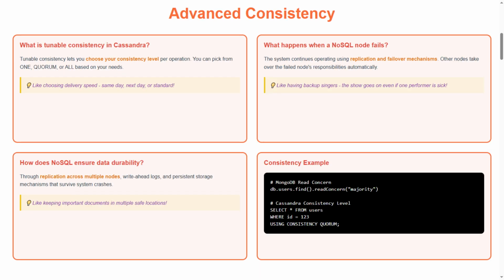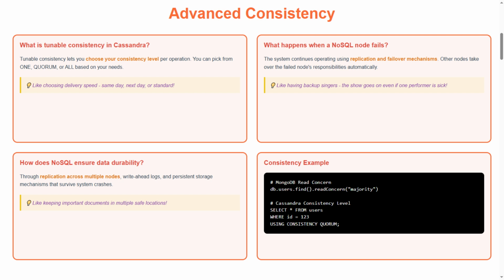Now, we're diving into advanced consistency with 4 important concepts. First question, what is tunable consistency in Cassandra? Tunable consistency lets you choose your consistency level per operation. You can pick from 1, quorum, or all based on your needs. Our tip here, like choosing delivery speed, same day, next day, or standard.